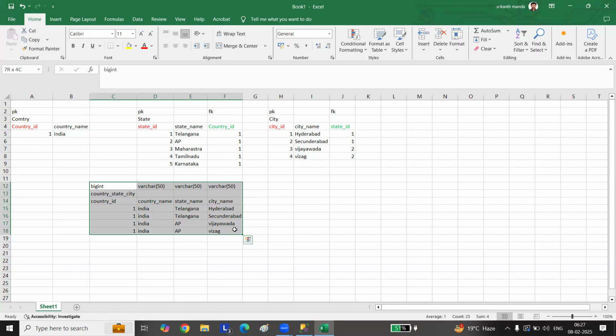Okay. So you'll get all of these as your experience goes. Why do you need to go? Why do we need to create a primary key? What is the purpose of a foreign key? If a foreign key is not there, can't we create a relationship between the two tables? You can't create. It's not possible. If a primary key is not defined on this table, you can't create a relationship between these two tables here. And similarly this table and this table. If primary key is not defined in the state, you can't create a relation between the state and city. If country is not defined with a primary key, then you can't define the relation between the country and state. So it doesn't work out.